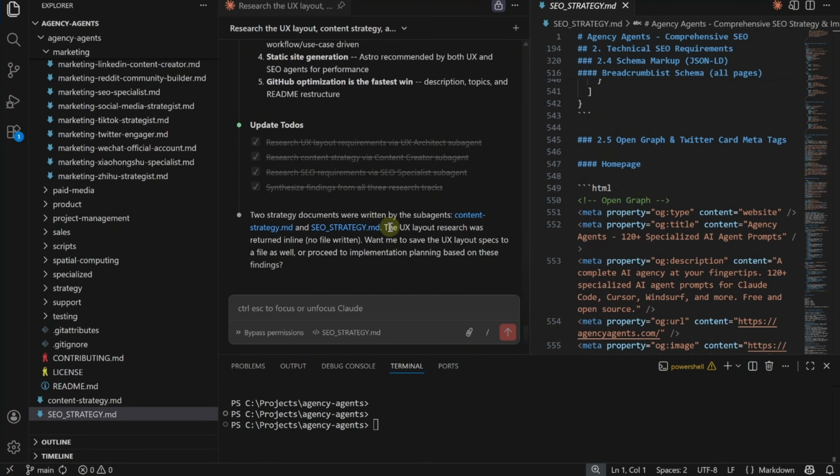This is the multi-agent orchestration. And instead of you manually switching between personas, Claude is the orchestrator. It routes tasks to the right specialist automatically.